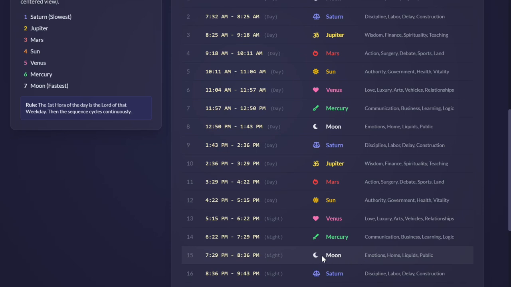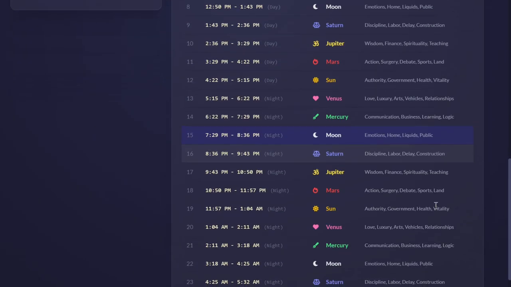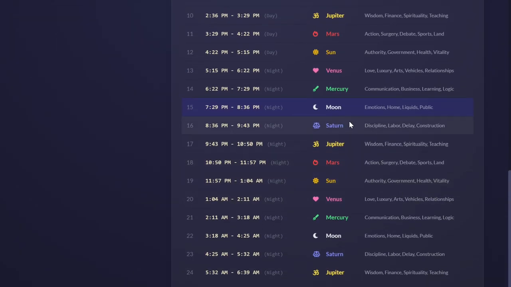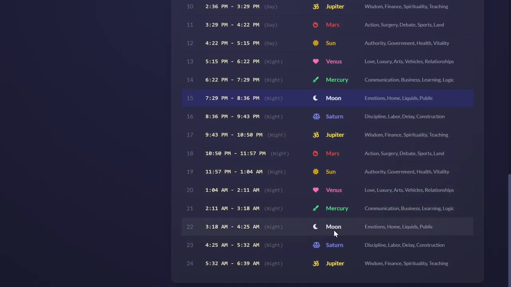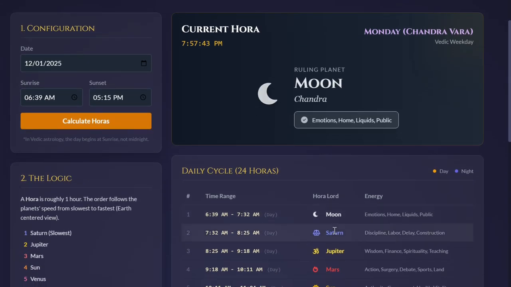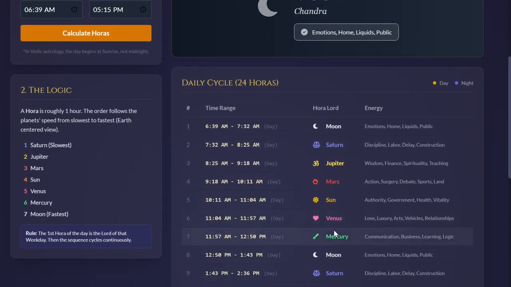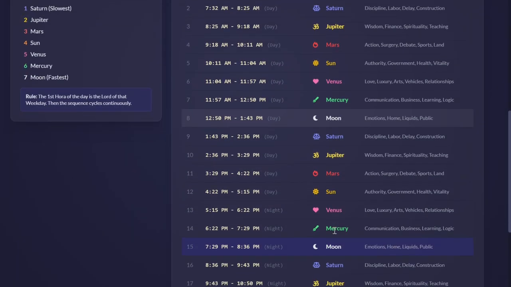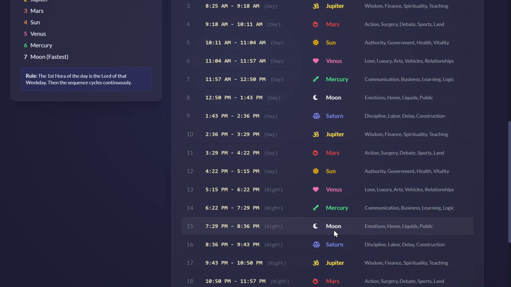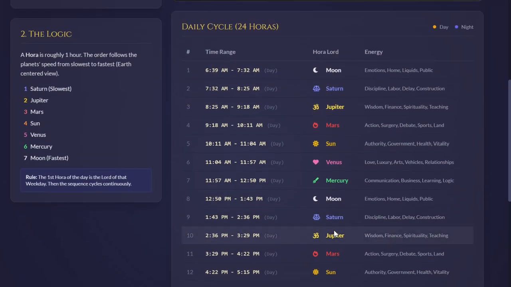This current hora is of Moon, and this is what they have highlighted. Then again the sequence goes on and on. So you understood the sequence, right? Any doubt in this hora sequence and how we divided the day?